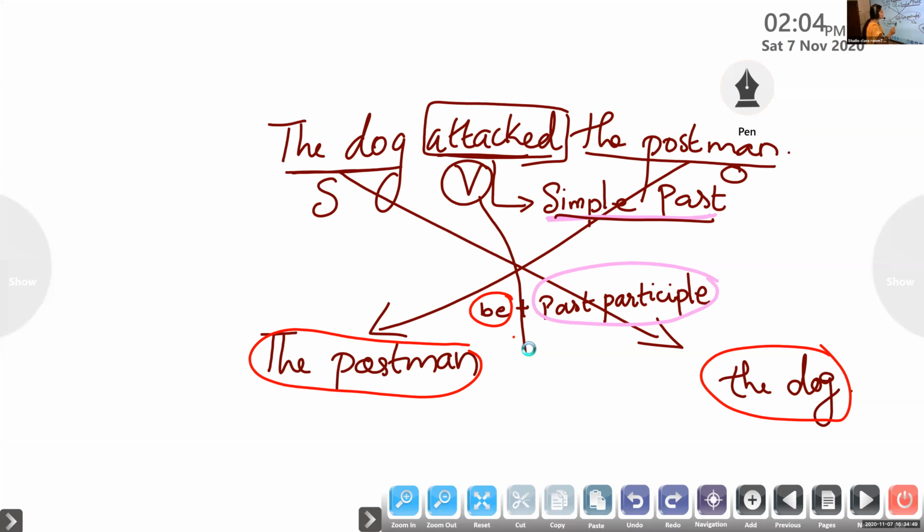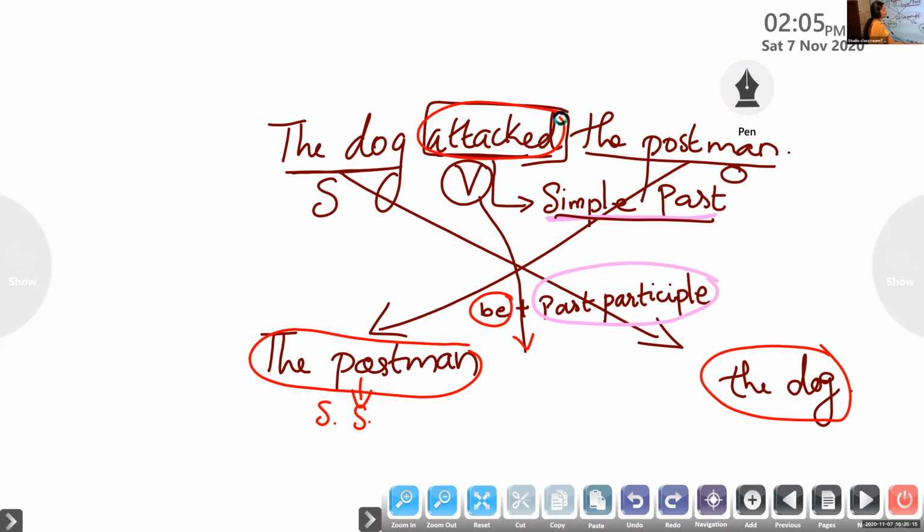Now can you tell me, the postman is singular or plural? Singular. Say louder. Singular. This is singular subject, right? Okay. And the tense of the sentence is simple past.